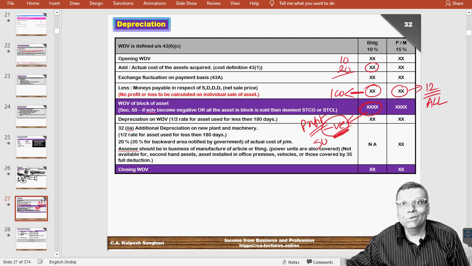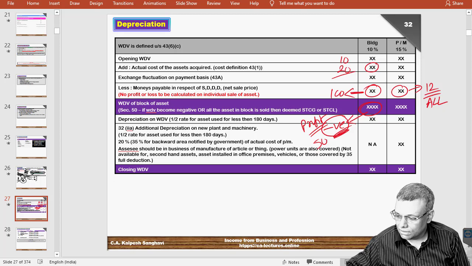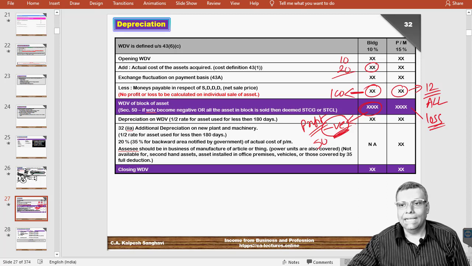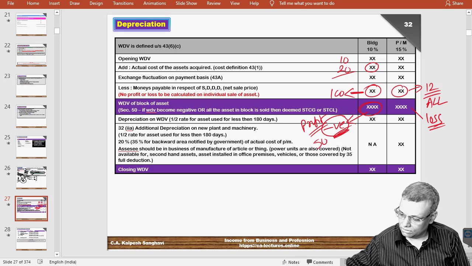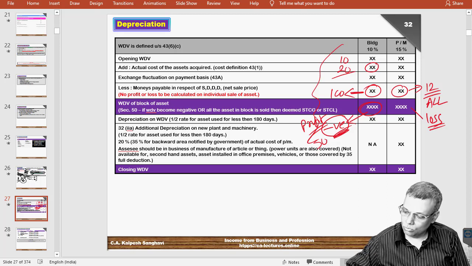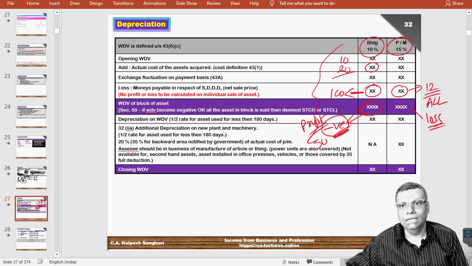So there is actually no usage of the asset, because there is no asset in this particular block. So in this year, whatever is the difference, you will get a loss if your sale price is a lesser figure. But when the block becomes empty in terms of the asset, this is again governed by section 50, and this loss will again be deemed to be a short-term capital loss. This is the methodology in which you have to keep on computing. You have to consider every block separately, and with respect to every block you will have to do this computation.